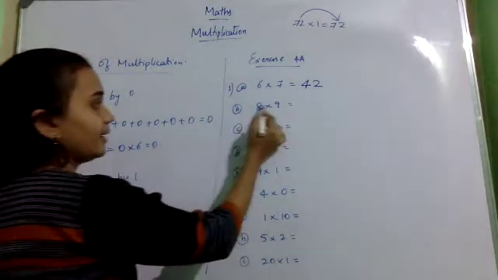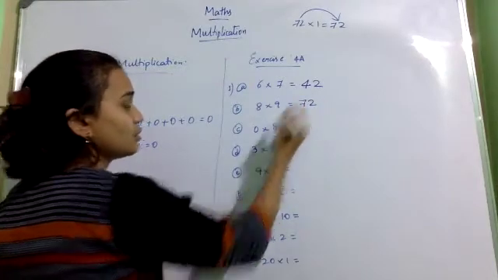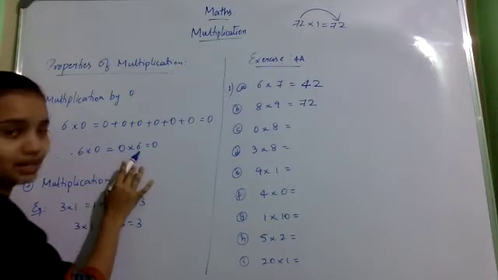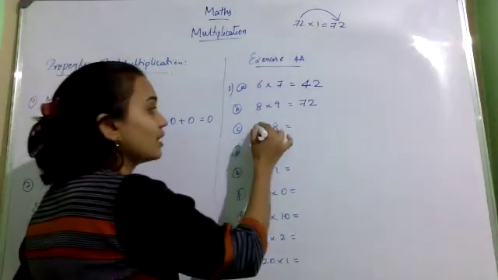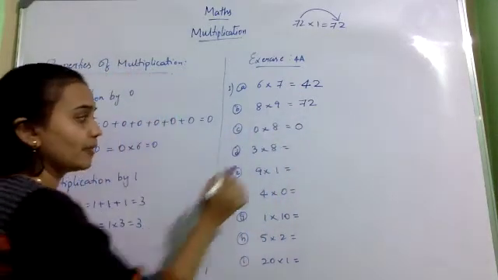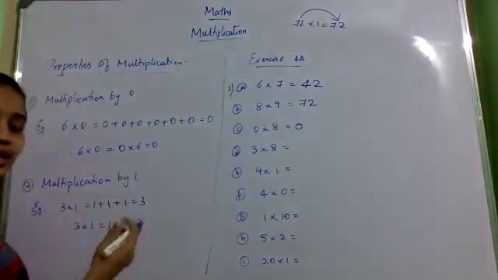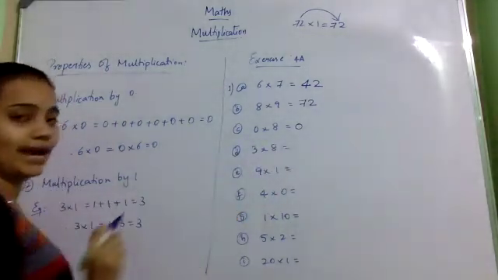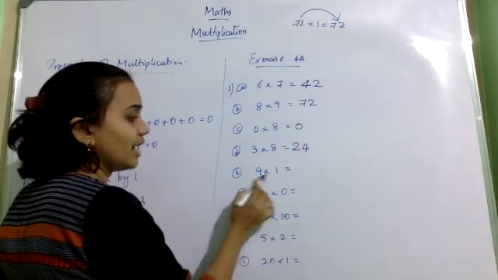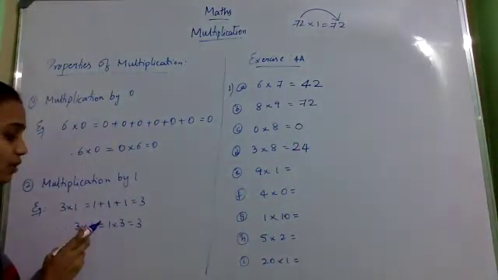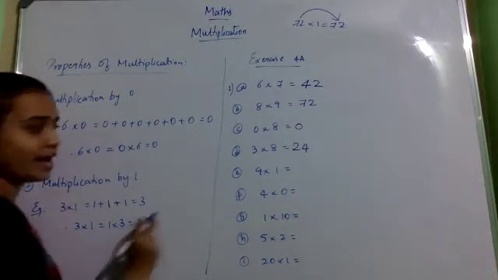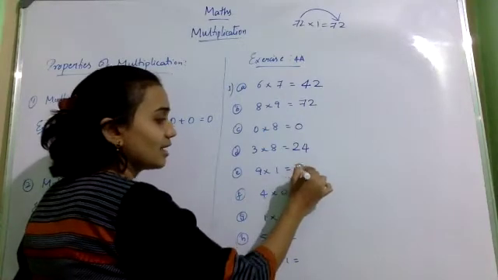So, next 8 into 9. 8 9s are 72. 0 into 8. We have seen from one of the properties, whenever 0 is multiplied with any number, what are we getting? We will get 0 itself. So, 0 into 8, we will get 0. 3 into 8. What is 3 into 8? We should know the 3 table or 8 table. Okay. So, 3 8s are 24. Next, 9 into 1. From one of the properties we know, when 1 is multiplied with any number, we will get that number back. So, 9 into 1 will give us 9 itself.